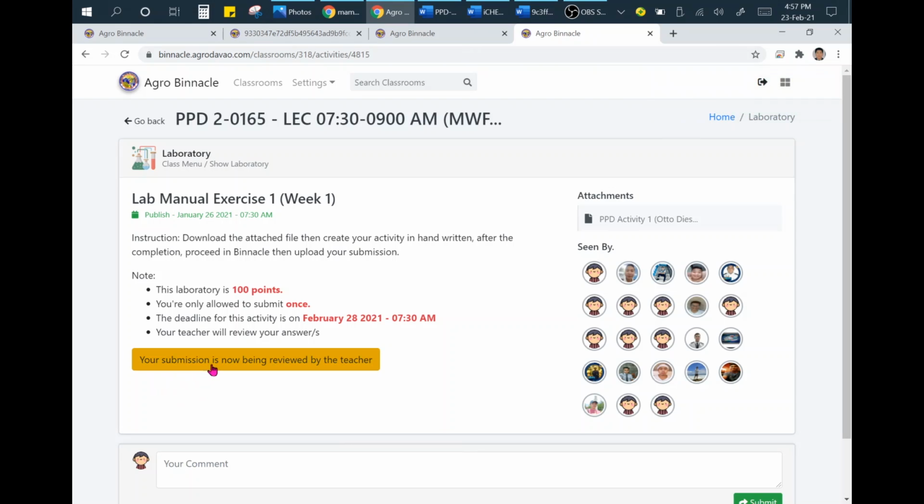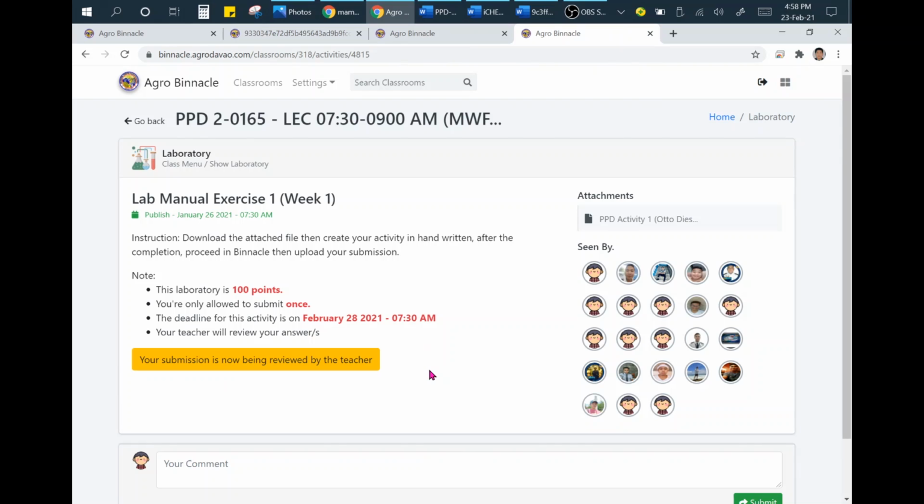So now your submission is being reviewed by the teacher. So the instructor will check your submission. So be sure your drawing you have to paste in a WPS Word document. Do not submit the image directly.